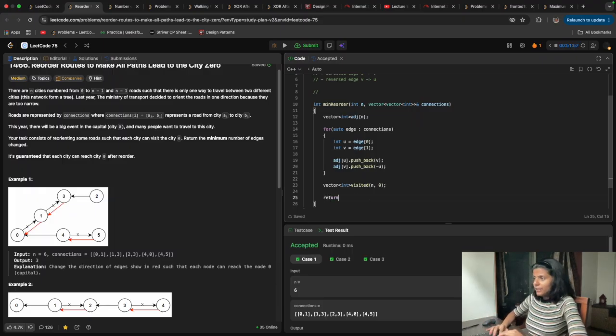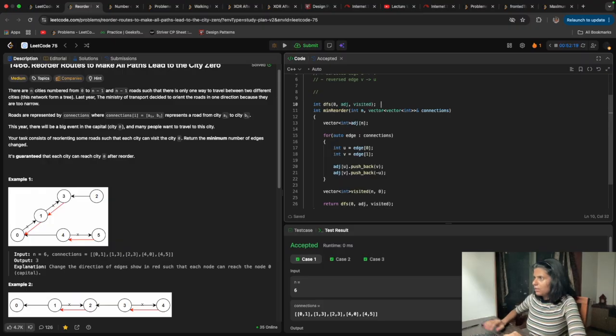So return the DFS from the 0th node. As I want to come to the 0th node, I'll start it from the 0th node, with 0, and then I have the adjacency list and I have the visited vector. Now I will write the DFS function here. I am at this node, I have this adjacency list, and I have this visited vector.